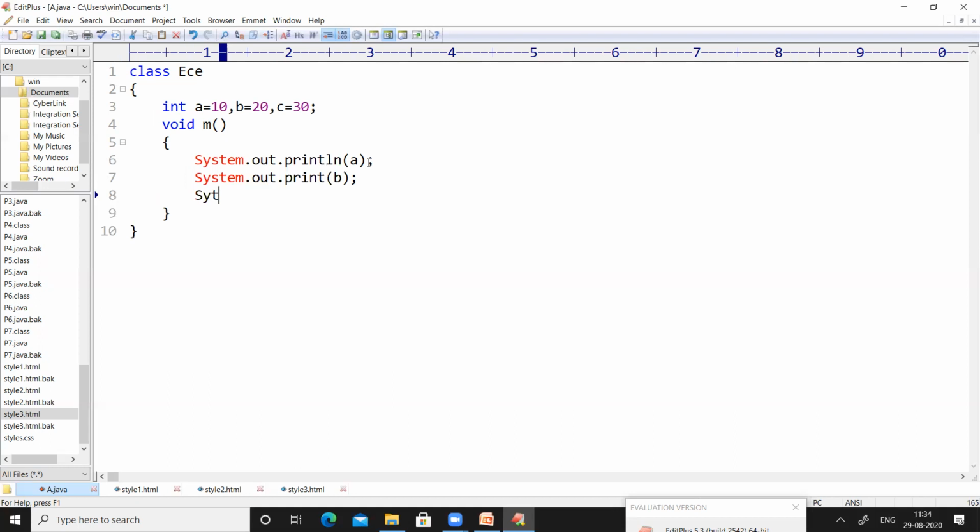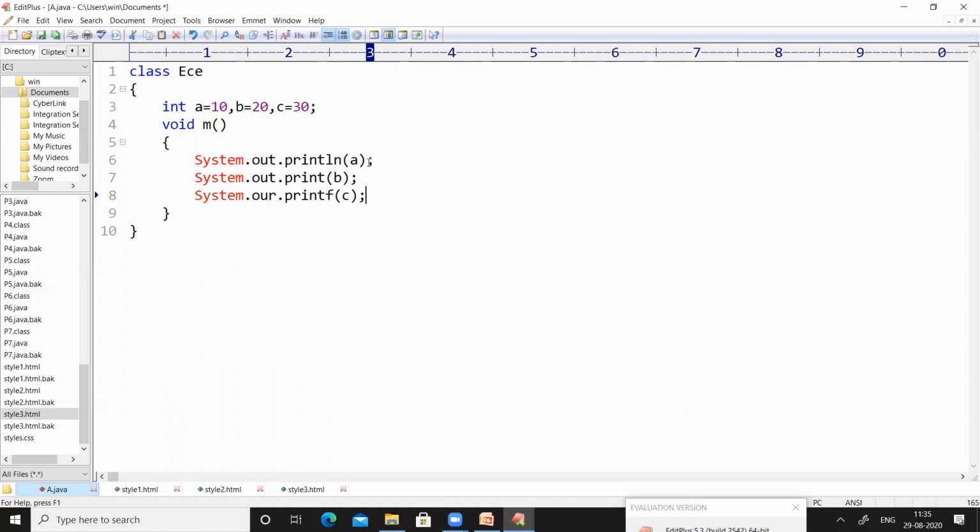And then I want to print the value of c also. So I am using system.out.printf. This function will also work. We are all very familiar with printf. We have used this printf hundreds and hundreds of times while listening, while writing, while executing programs in laboratories, while dealing with the C programming language.